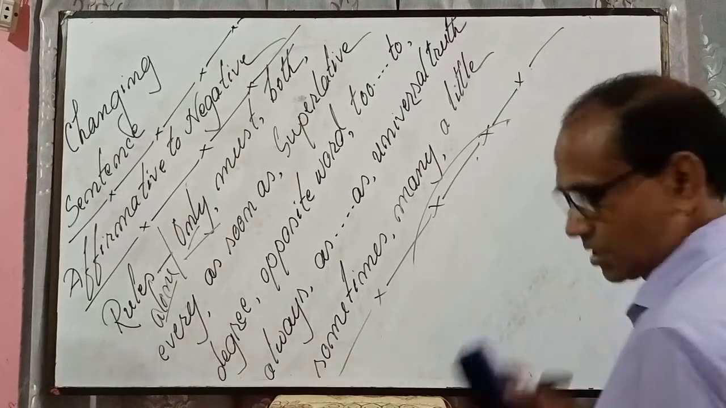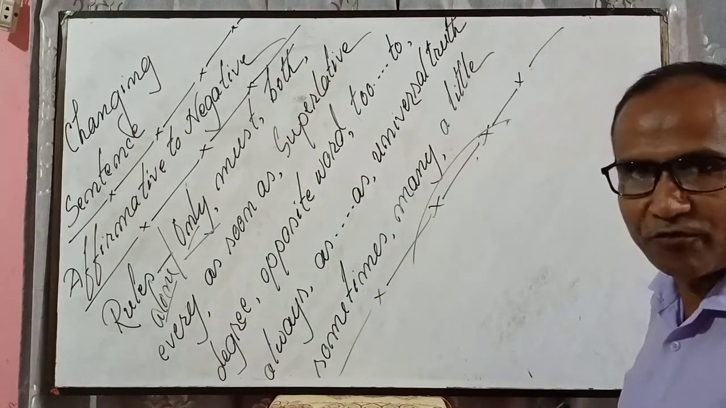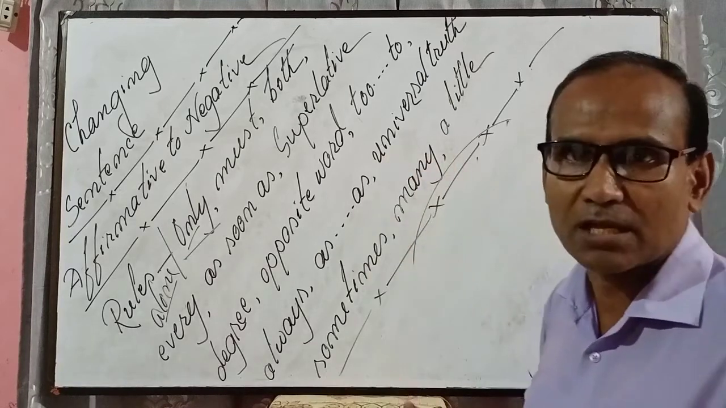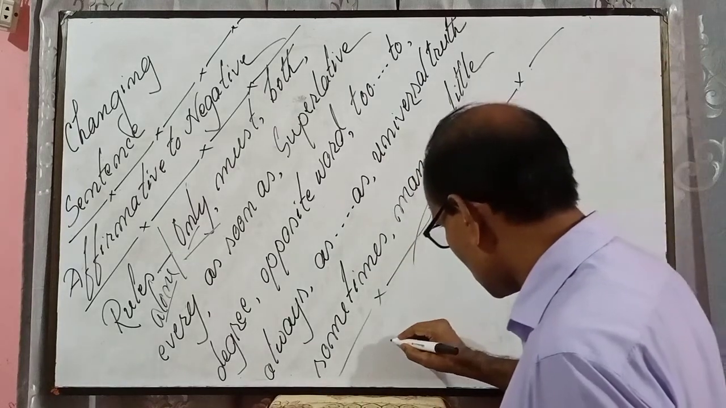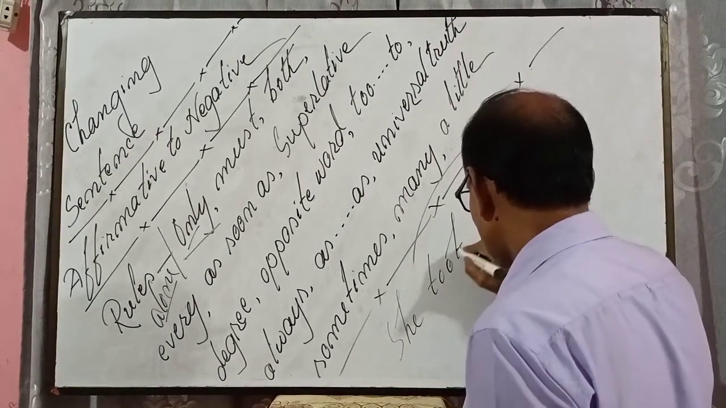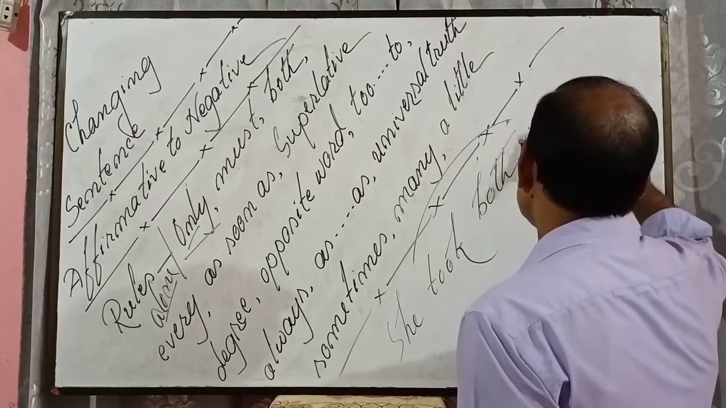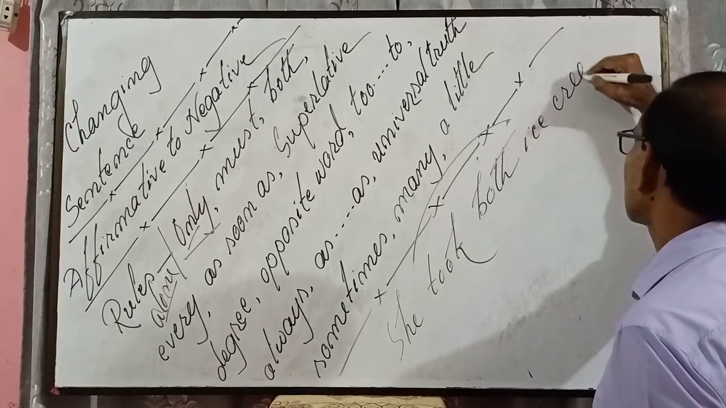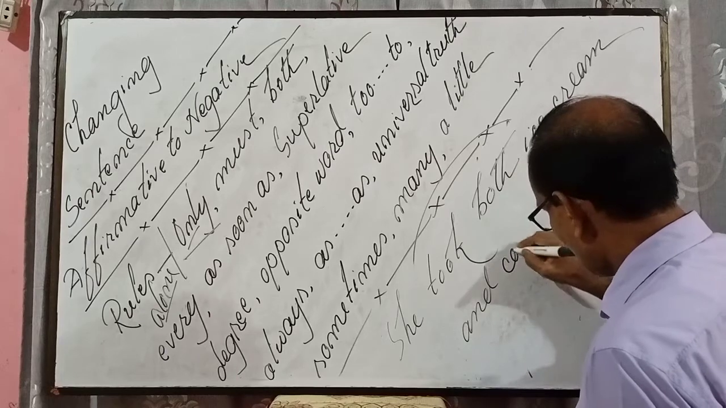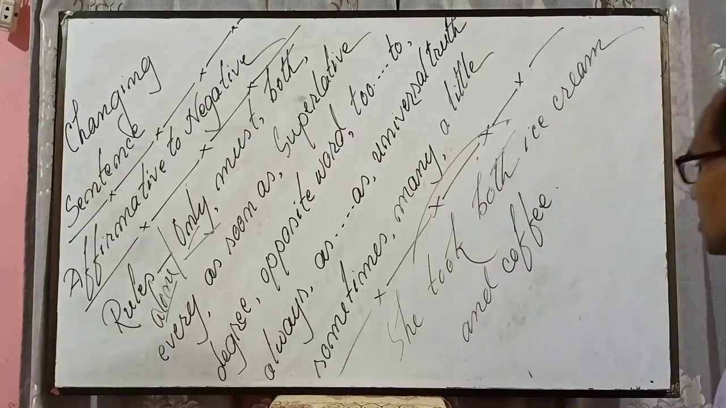Then both. If you find any sentence using both, then instead of both, bring not only but also. Suppose she took both ice cream and coffee. She took both ice cream and coffee.